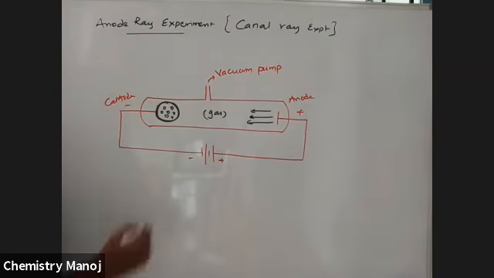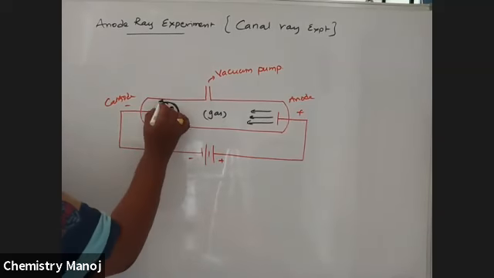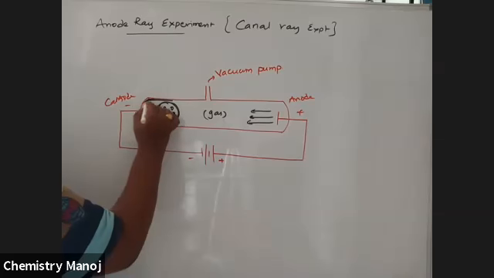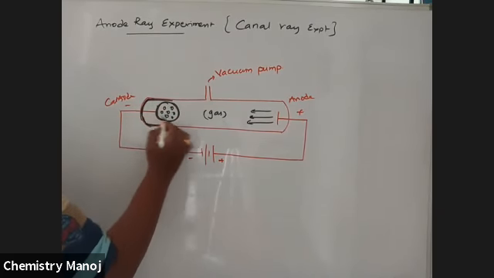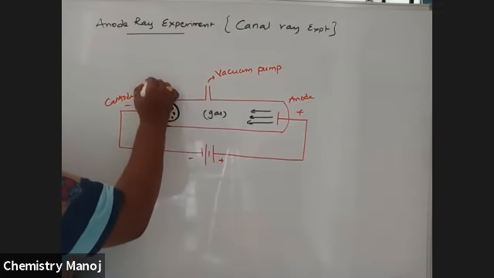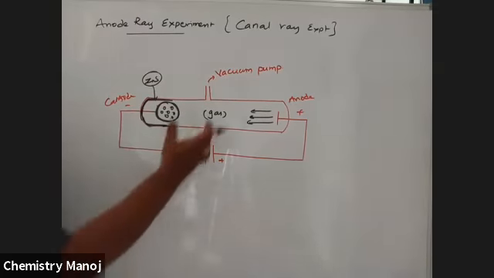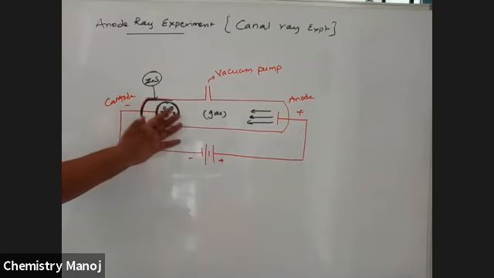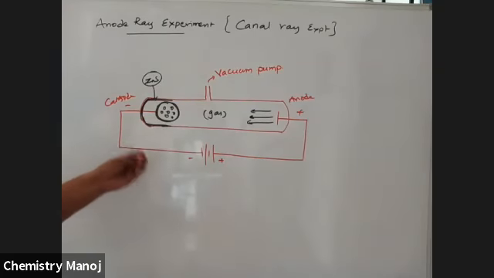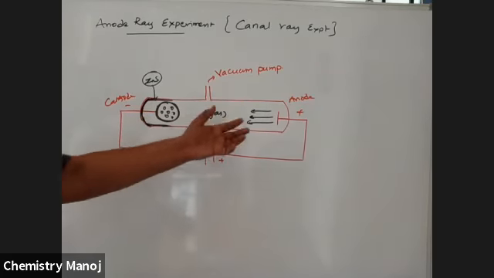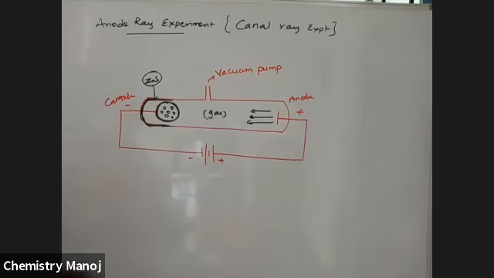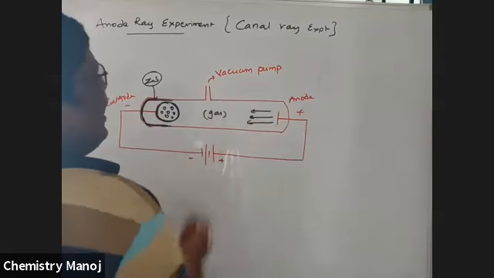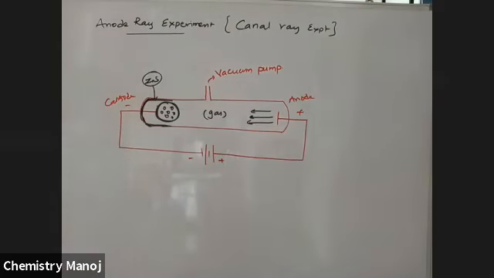These are observed by taking a fluorescent material, the ZnS screen. These rays are also not visible to our naked eye. So after passing through these holes and striking the screen, some blinkings are observed. That means some rays are coming from the anode. Those rays which start from the anode are called anode rays. These are also called canal rays.